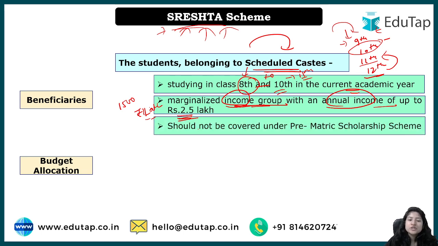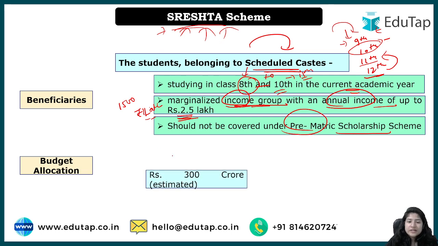Okay, and they should not be covered under the pre-matric scholarship scheme. So there is one pre-matric scholarship scheme, which is already running, and that also provides scholarship to the students, right? So if they have already been part of the pre-matric scholarship scheme, then they cannot enroll themselves under this scheme. They cannot take benefit under two schemes. Okay, so who are the beneficiaries? First of all, aspirant students of the SC community, they should be meritorious because they have to give the exam, and their family annual income should be less than 2.5 lakh. Okay, and they should not be part of the pre-matric scholarship scheme.